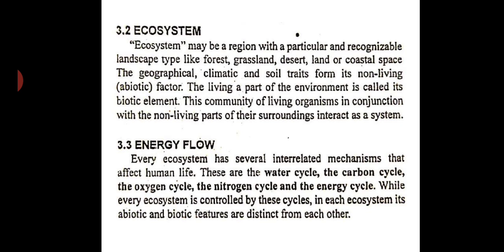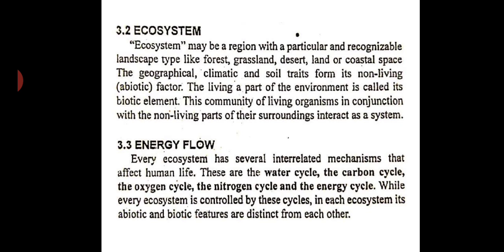The living part of the environment is called biotic element. The living part is known as biotic element. Non-living is known as abiotic factor. This community of living organisms, in conjunction with the non-living parts of its surroundings, interact as a system.